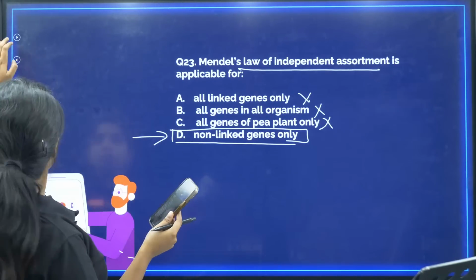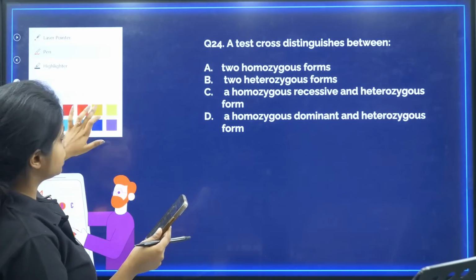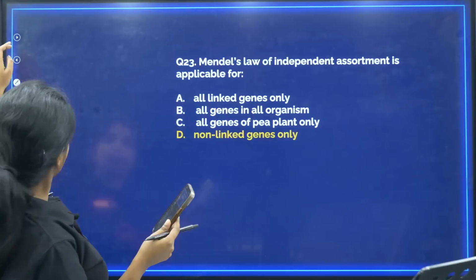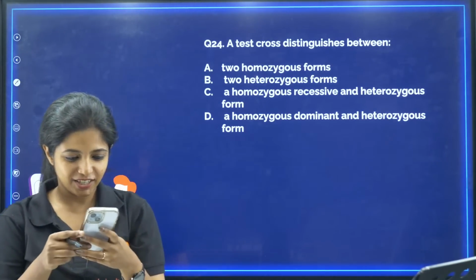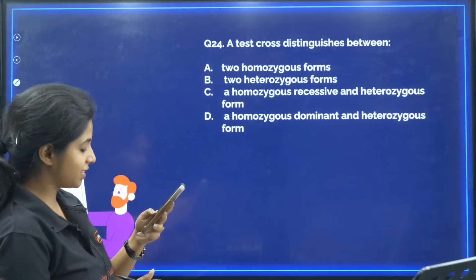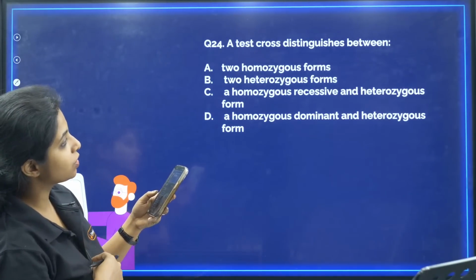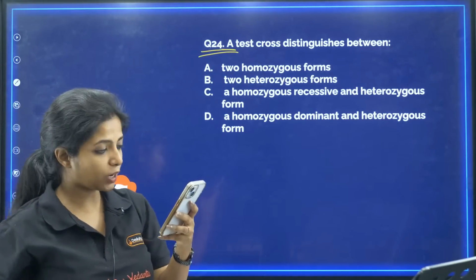Got it? Children who understood this, give me a heart or a thumbs up, because that is a question that needs attention. Some children might not get it, which is why I am telling you. Okay, try this. I am seeing a few hearts out there. Okay, thank you. A test cross distinguishes between what? The question that we already did. Can you try it out, please?